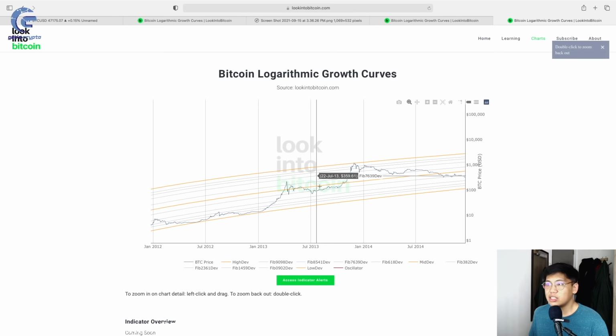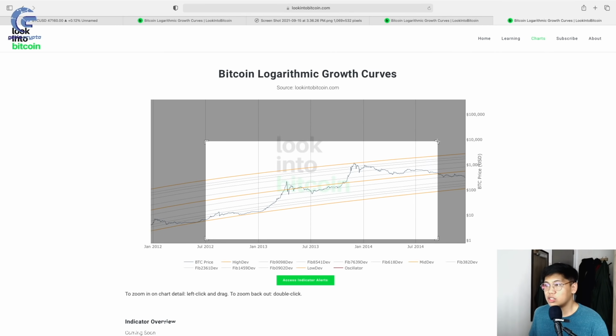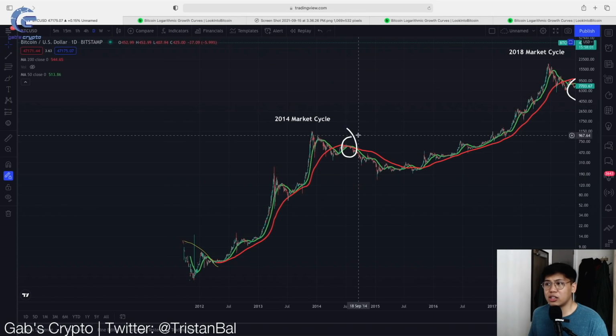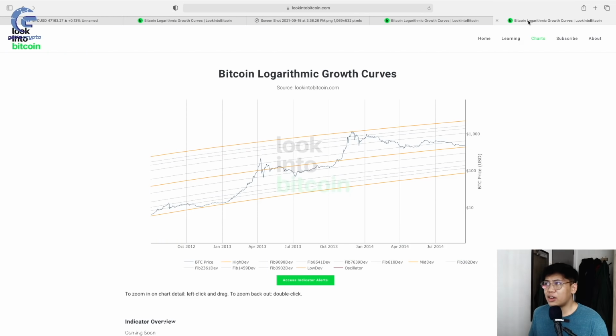So you can actually see that this was our first market cycle. Let's draw this closer so that we can see it properly. Right now we have here the first market cycle, as seen in here. And you could see that this golden cross around July 28, or roughly between June to July, happened at this area. You could see it's actually at the end of the market cycle. This happened after the market cycle top.